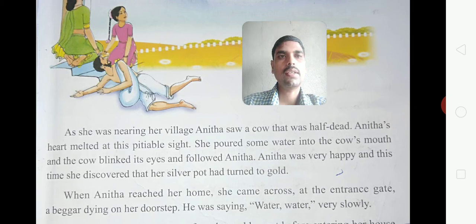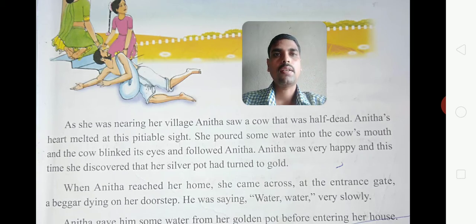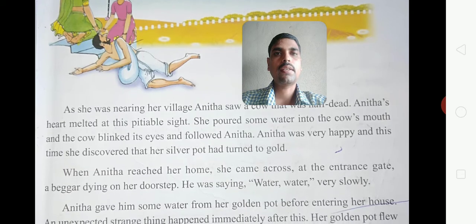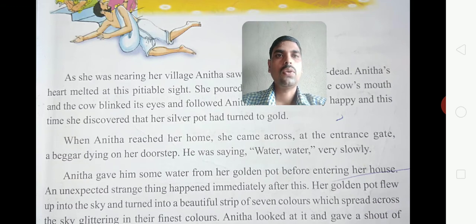As she was nearing her village, Anita saw a cow that was half dead. Anita's heart melted at this pitiable sight. She poured some water into the cow's mouth, and the cow blinked its eyes and followed Anita. Anita was very happy, and this time she discovered that her silver pot had turned to gold.